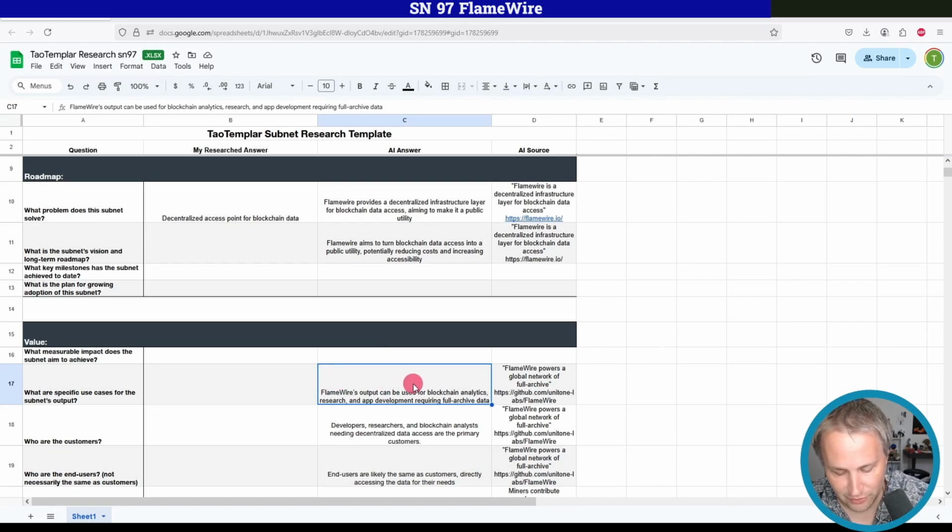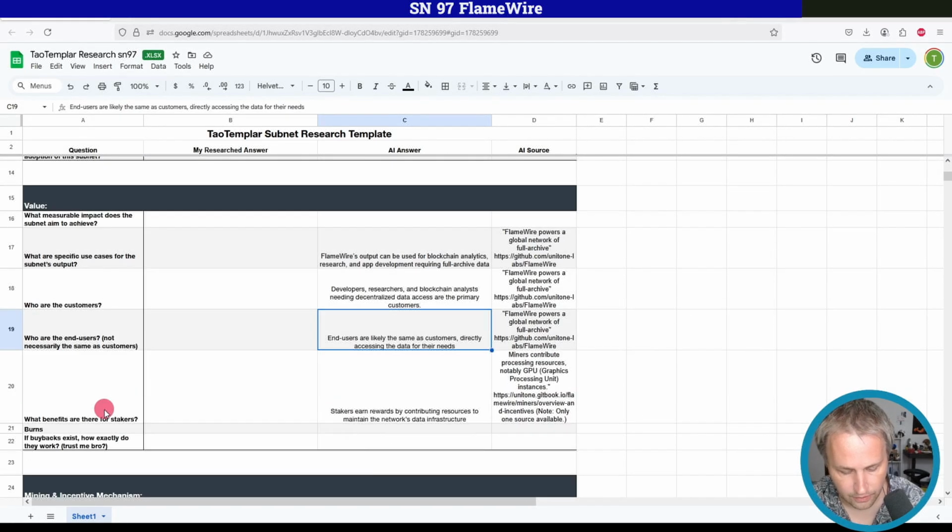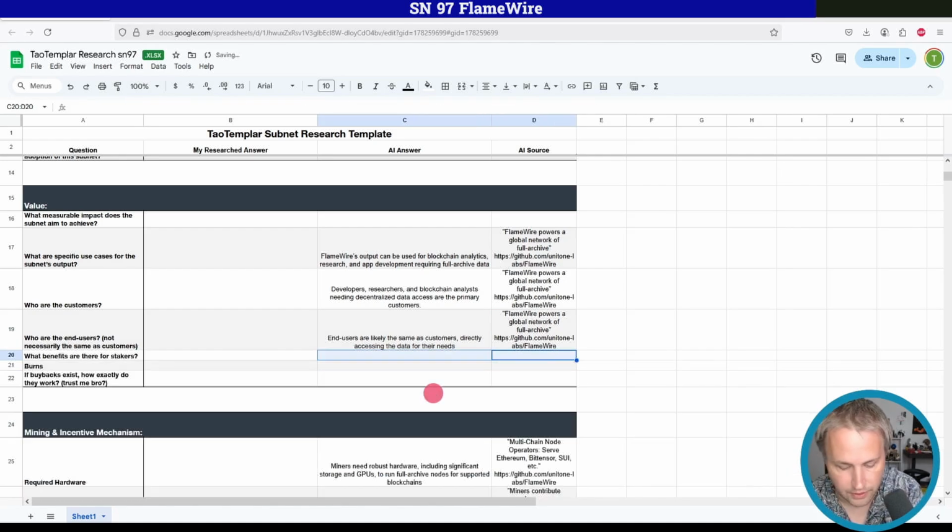Flamewire's output can be used for blockchain analytics, research, and app development requiring full archive data. So I guess it's just giving people access to the data on the node. Who are the customers? Developers, researchers, blockchain analysts needing decentralized data access. And end users are likely the same as customers. Yeah. Benefits for stakers, rewards by contributing resources to maintain the network. So I think this one is wrong. So I'm just going to delete that one myself.